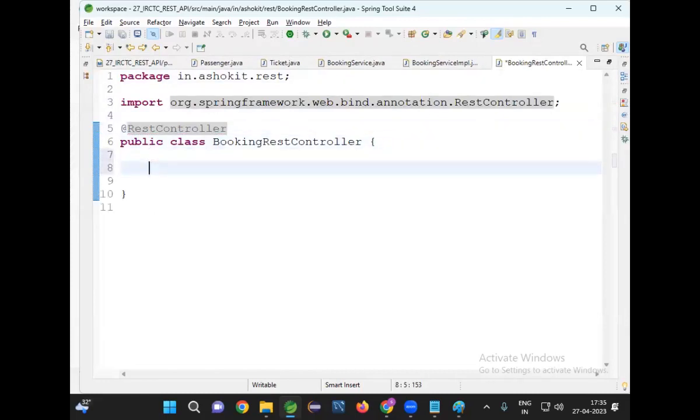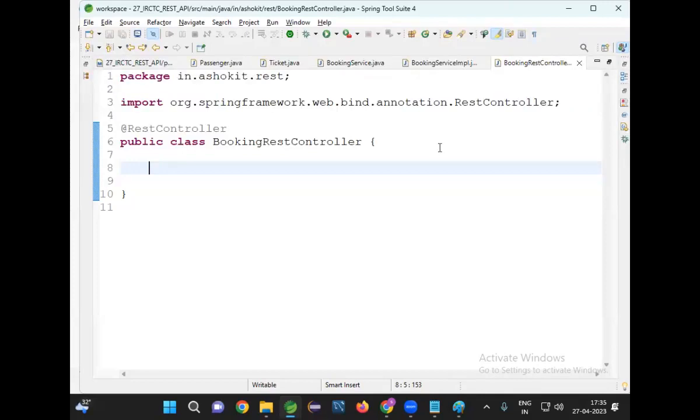How many methods do I need to write? Come on. Two methods we need to write or one method? Two methods we need to write. What are those two methods? One is used to book the ticket. Another one is used to get the ticket.